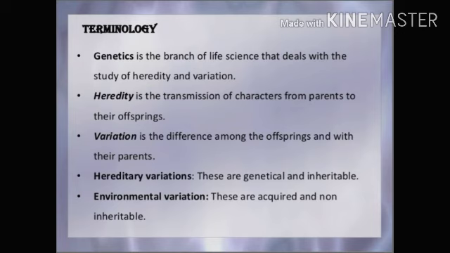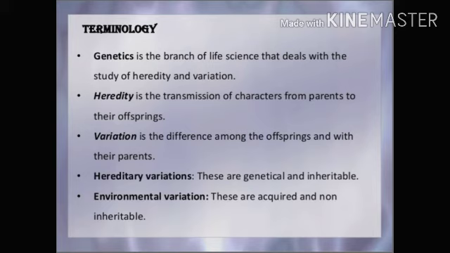Now we'll discuss some terms that we will use in this chapter. First is genetics, that I told you. It is a branch of life science that deals with the study of heredity and variation. What is heredity? It is the transmission of characters from parents to offspring, their progeny.